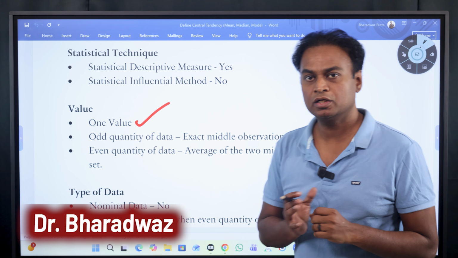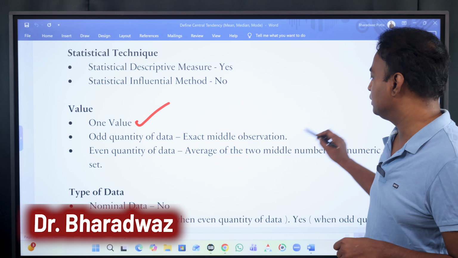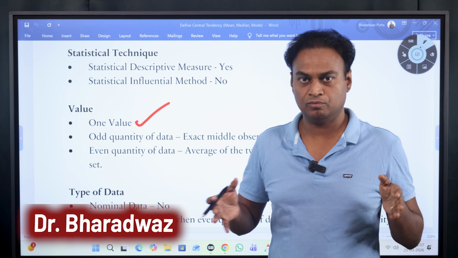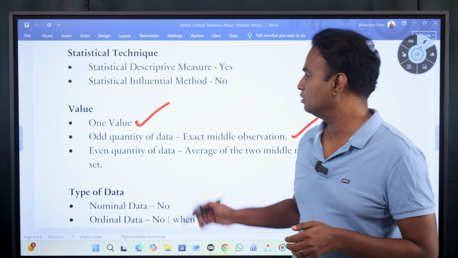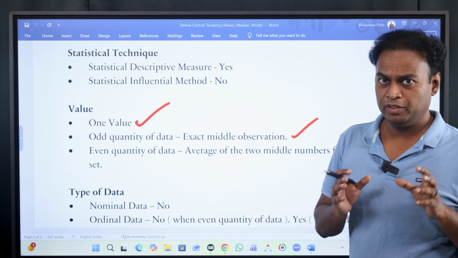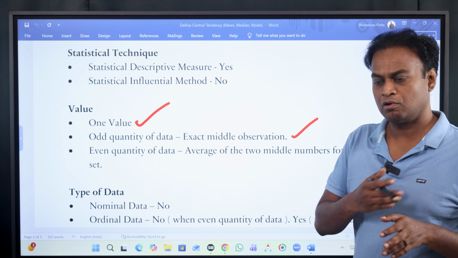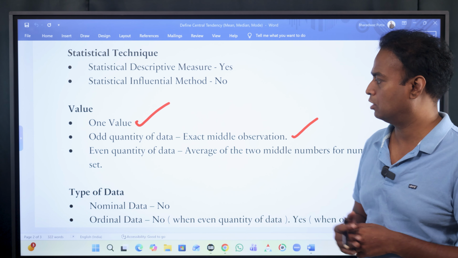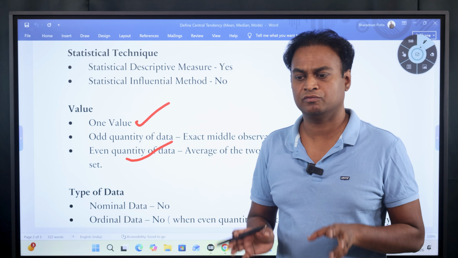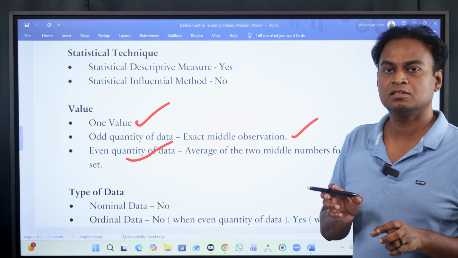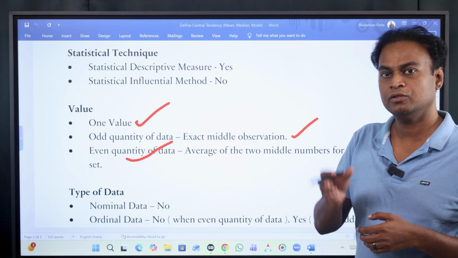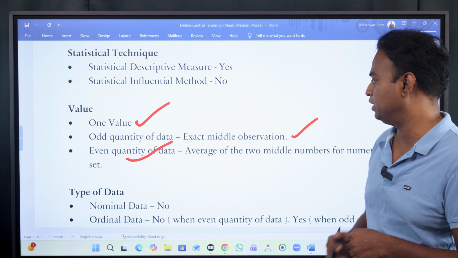When you have an odd quantity of data, the exact middle observation is the median. If you have 5 data points, the third data point, which is the middle one, is the median, and the median is calculated after arranging the data in order. When you have an even quantity of data, for example 6 values, you take the center 2 values, the third and fourth, add them and take the average to get the median.